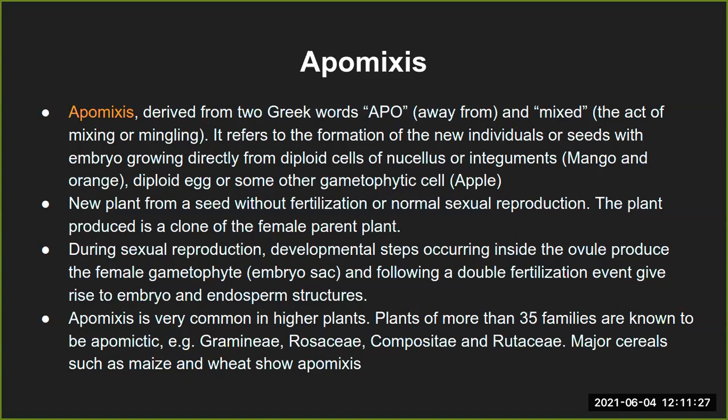Okay, so this is not actually a type of asexual reproduction because here the gamete formation is happening normally, and it's only some of the fruits of the same plant that undergo this process of apomixis or parthenocarpy. And also because gametes are present in the plant or the fruit, we may not call it asexual reproduction. Asexual reproduction usually refers to budding and fission and those types of reproduction we had seen earlier.